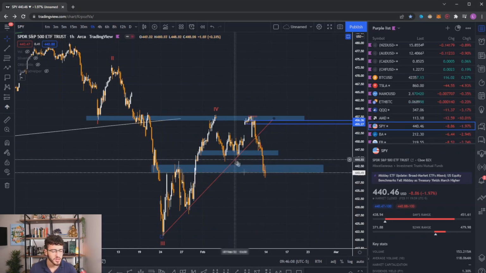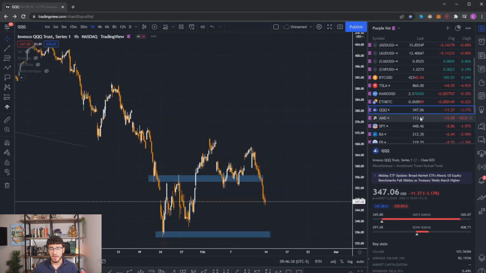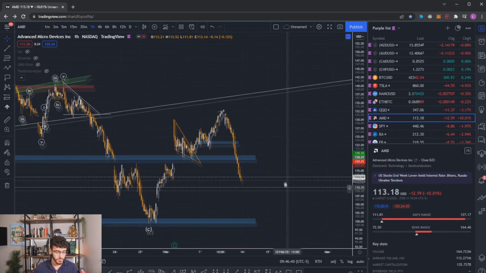So once we break out of this support fractal, I personally think SPY is going to follow its bearish wave count and break below 420, like I just said. Combined with the fundamental drivers of potential war, that is definitely something that we need to speak about, and we will get to that in the near future. But with the potentials of war breaking out, I am looking for SPY to the downside, at least in the short term. And then we will have to see how the fundamentals play out, but SPY will do well in the case of a continued conflict. It will have a negative reaction to the initial conflict.